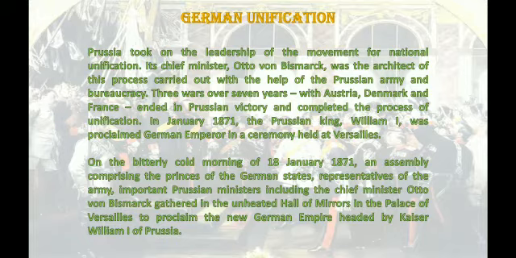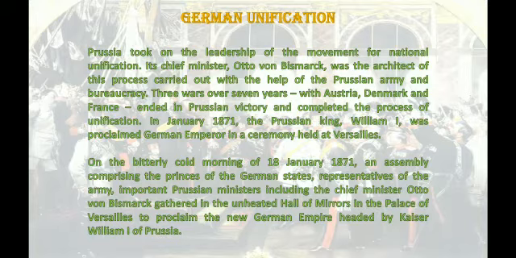Now, to declare Germany as an empire, they all met on the bitterly cold morning of 18th January 1871. The assembly comprised the princes of the German states, representatives of the army, and important Prussian ministers, including the chief minister Otto von Bismarck.